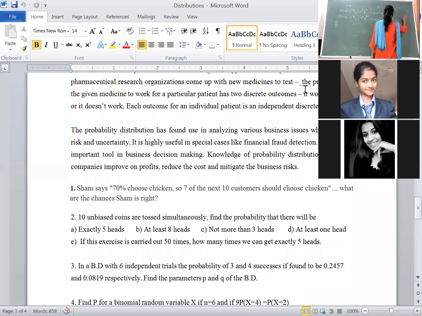What is the value? 6 factorial upon 4 factorial into 2 factorial. Now 6 factorial can be written as 6 into 5 into 4 factorial upon 4 factorial into 2. 2 factorial is 2. 2 ones are 2, 2 threes are 6. Here we are getting this value as 15 p to the power of 4 q square. Okay, 6c3, similarly calculate. 6c3 is equal to 6 factorial